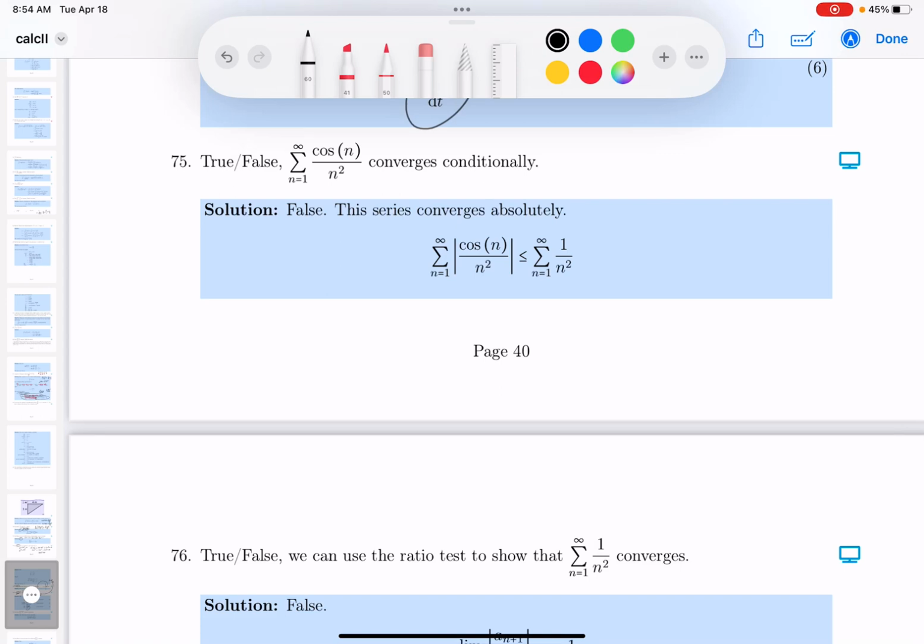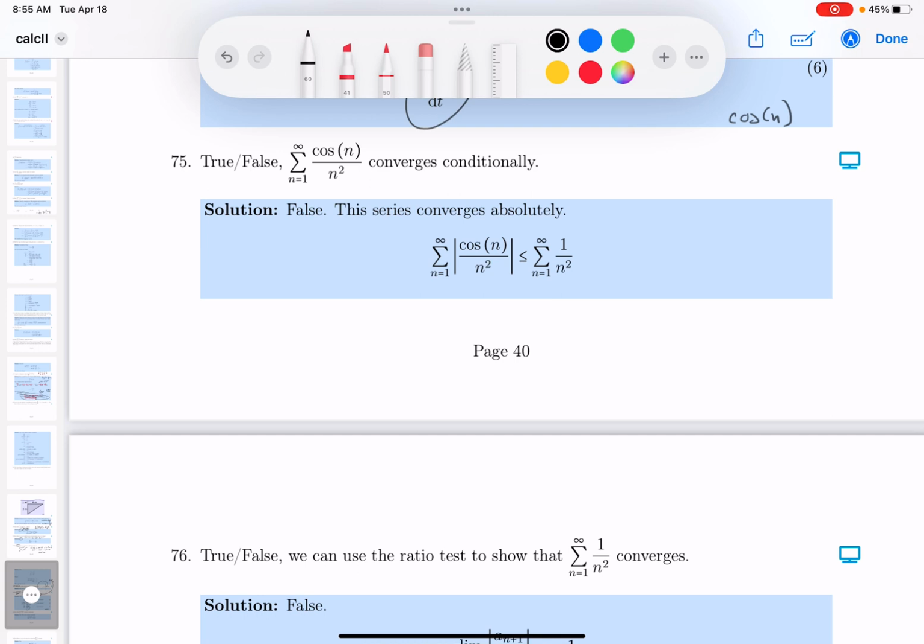Okay, looking at this, I want to point out that the cosine of n, where n goes from 1 to infinity, starts to bounce around a lot. It's not an alternating series, by the way, all right? So, sometimes it's positive, sometimes it's negative. I'm going to say, pretty unpredictable, by the way, but it goes back and forth.